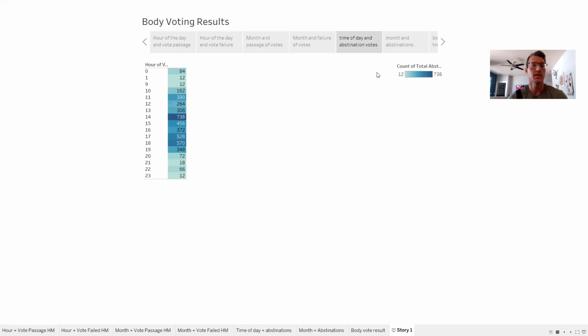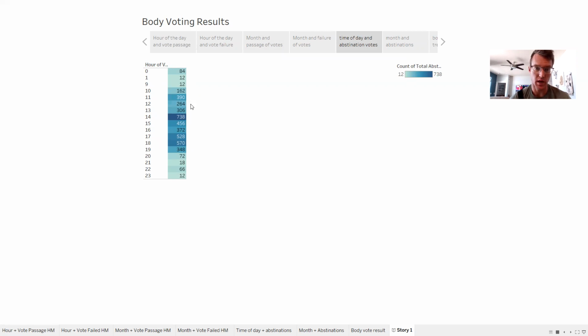Time of day and vote abstention. This is really interesting. Look at this, 2 o'clock. You had 738 abstentions for 2 o'clock. I wonder why that is. Could be because there were more votes during that time. So the sheer number of votes happening and people abstaining could be a reason.